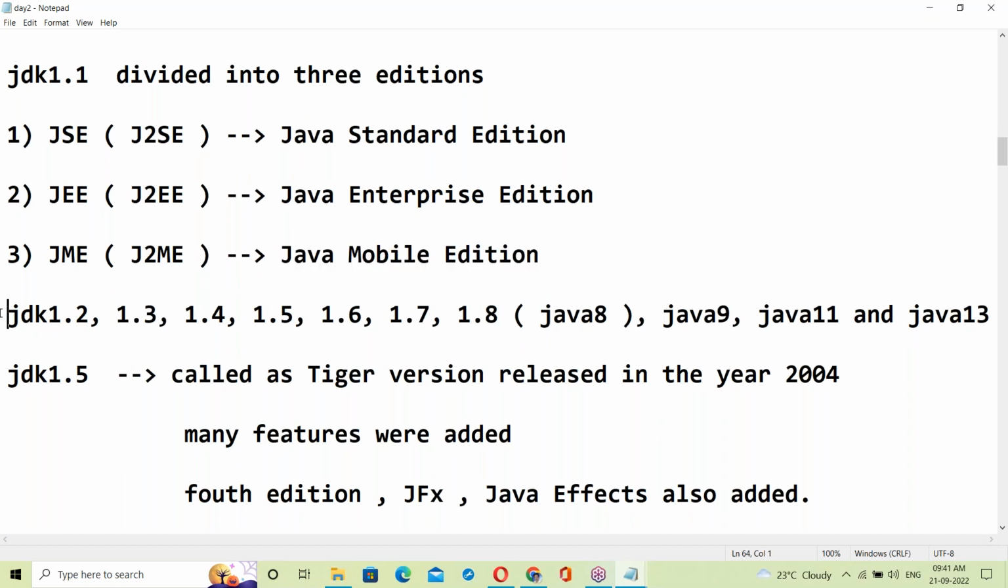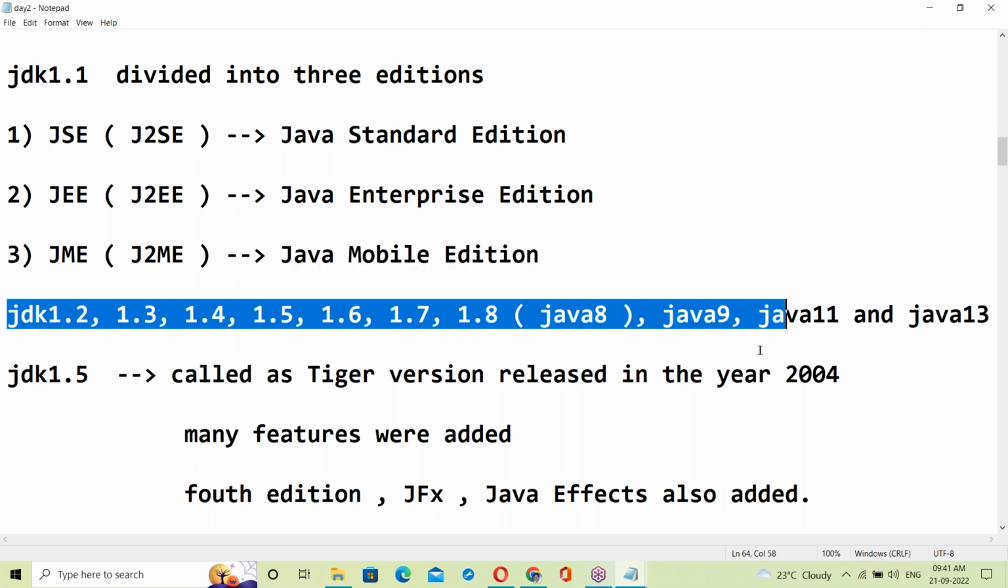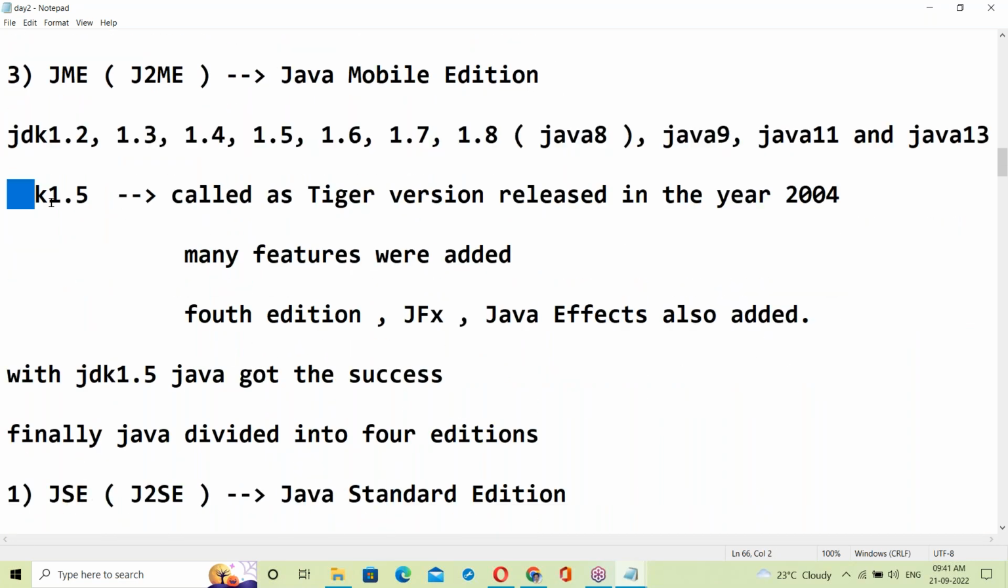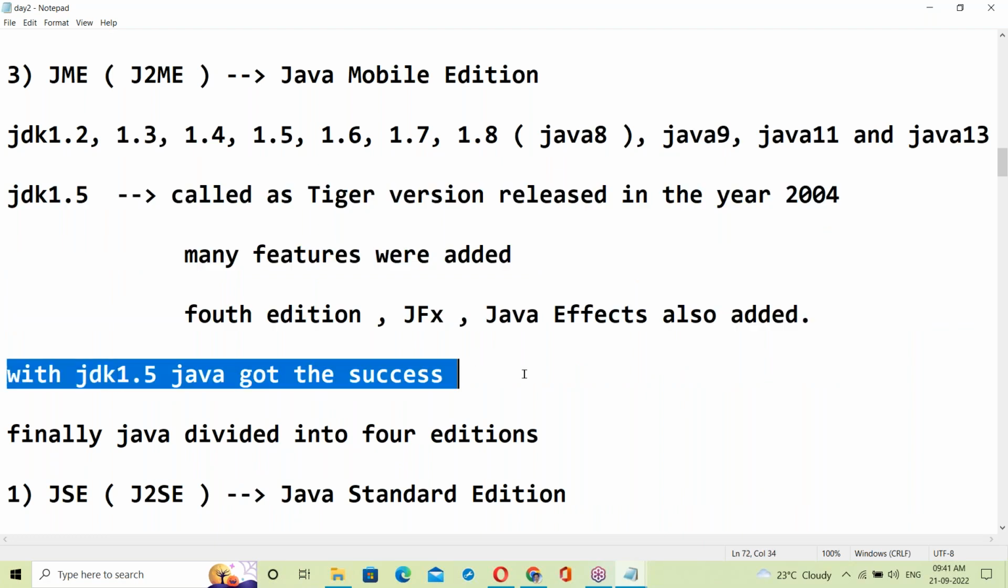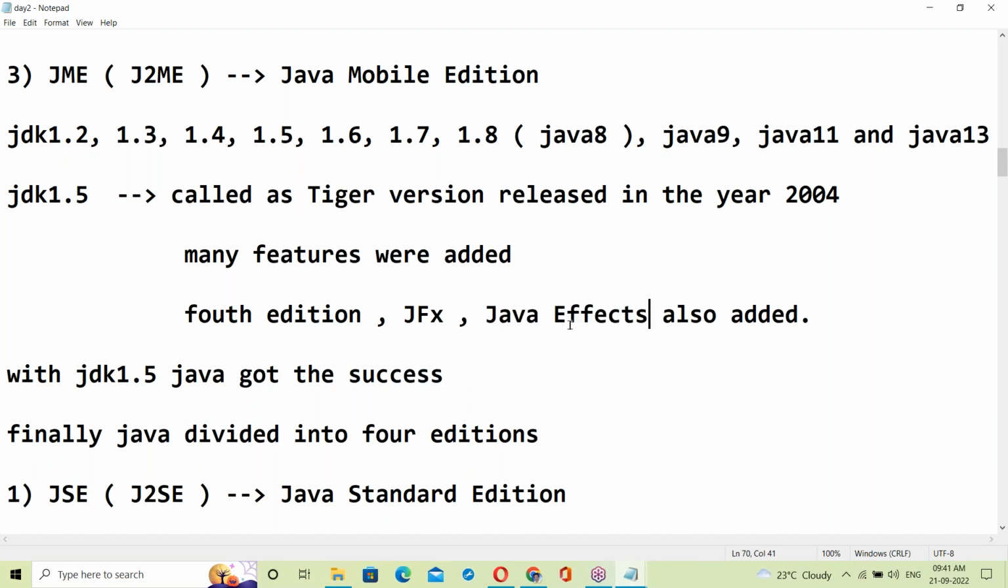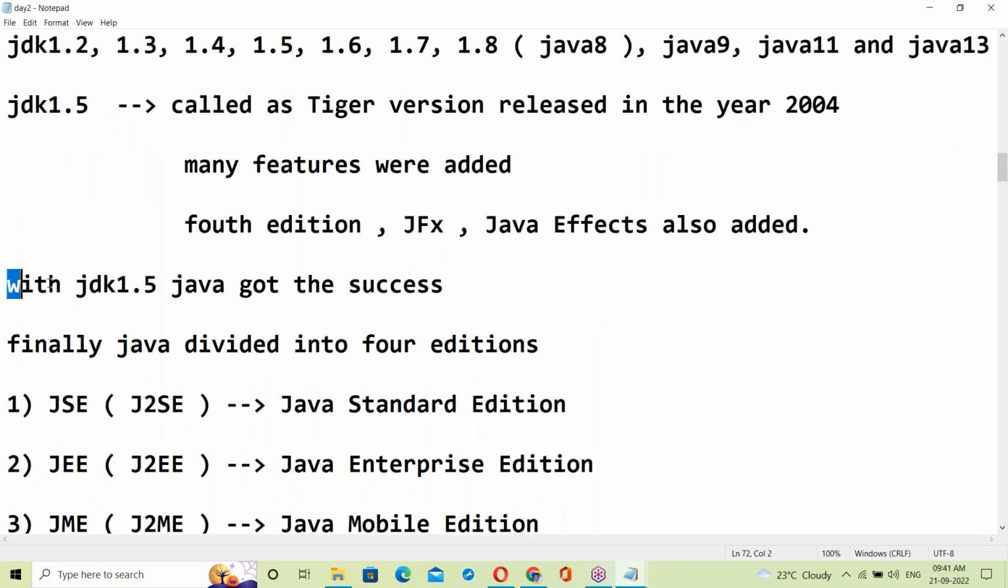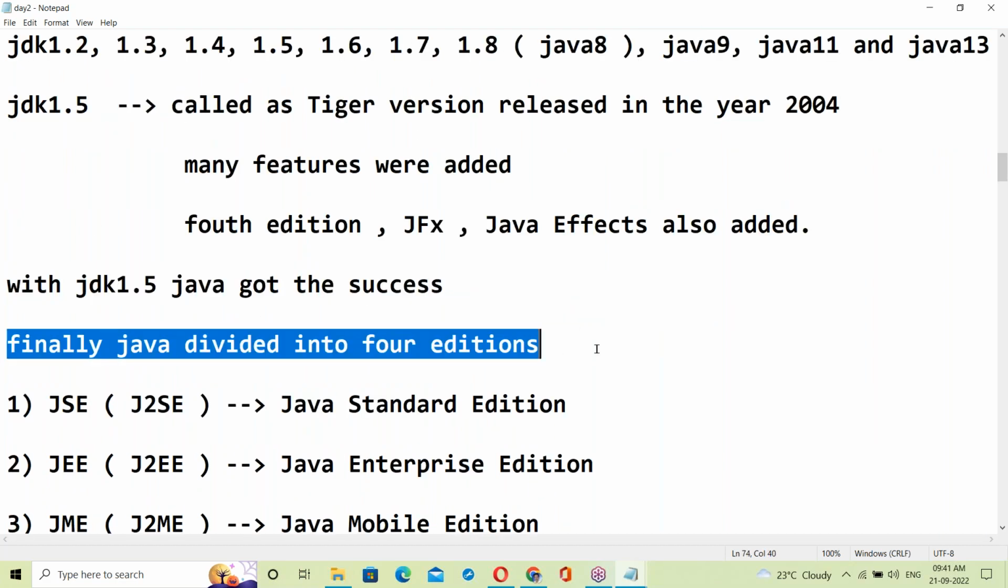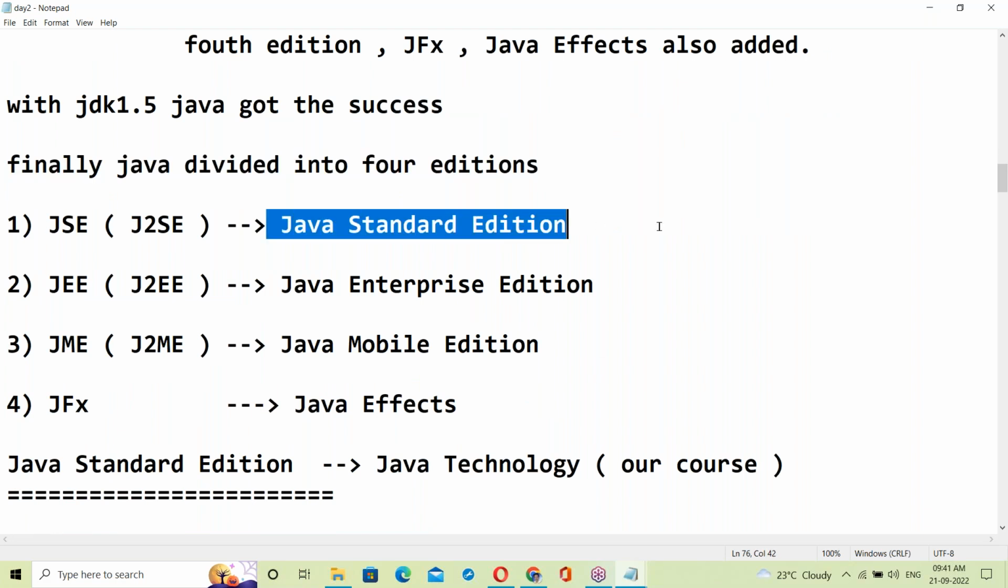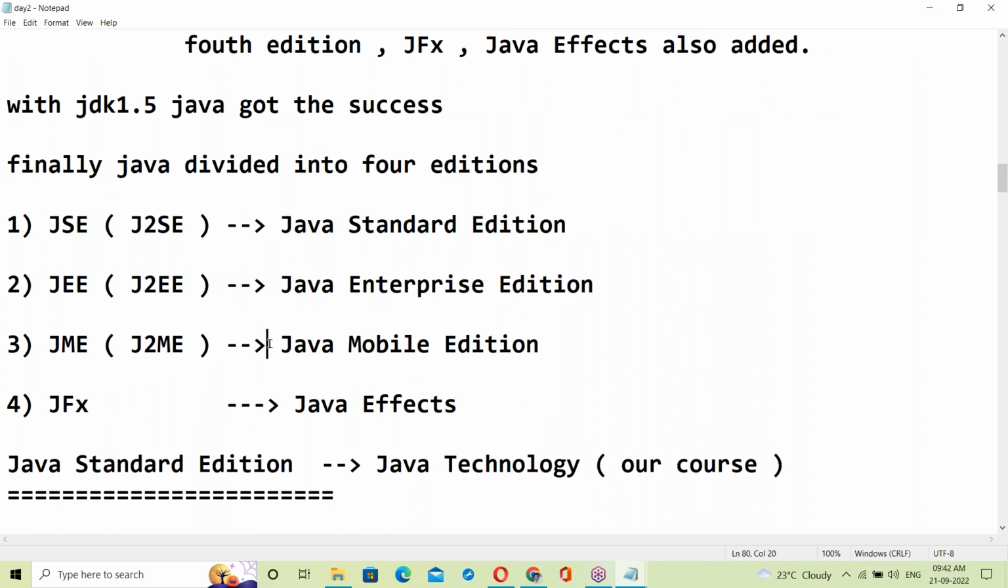Later came different versions like this. Out of all of them, JDK 1.5 is the most important version, the one where Java got success. A fourth edition, Java effects, was added. So finally, the JDK was divided into four editions: Standard Edition, Enterprise Edition, Web Edition, and Java effects.